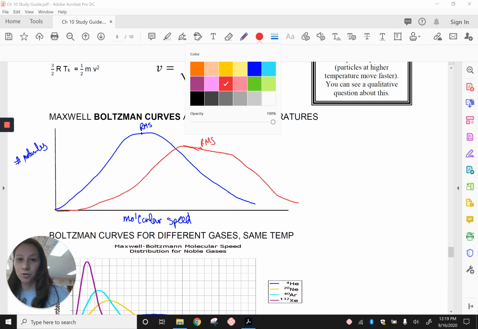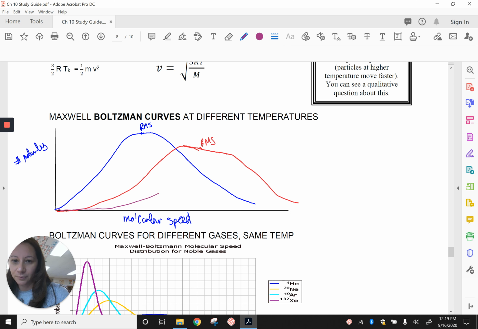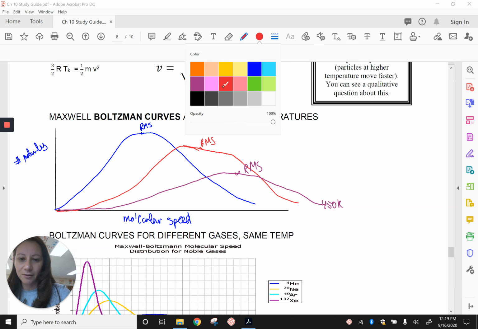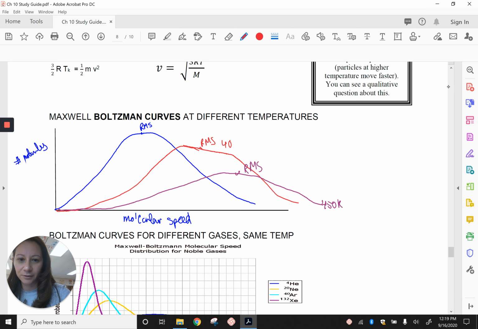If I increase the temperature even more, it would look like this. And there's your new RMS. So let's say this is 450 Kelvin, for example, just pretending. This would be like 400 Kelvin.